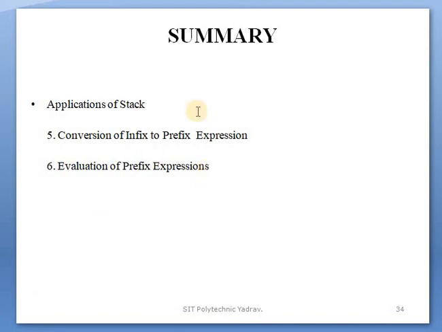Summary of today's lecture: applications of stack. The points covered are the conversion of infix to prefix expression and the evaluation of prefix expressions.